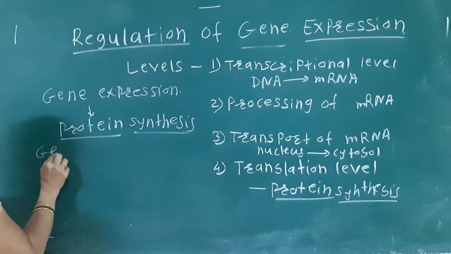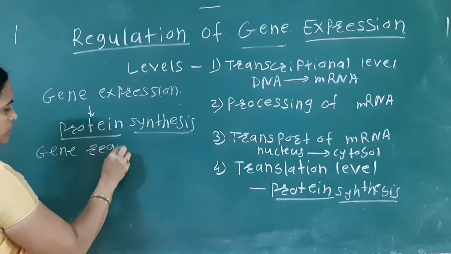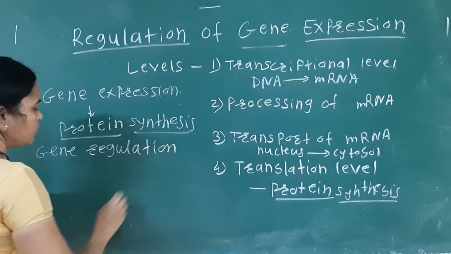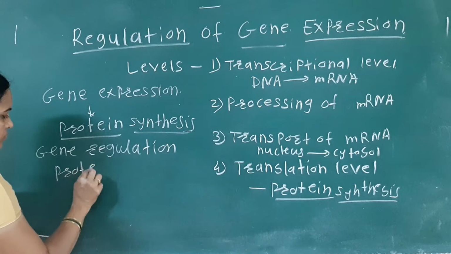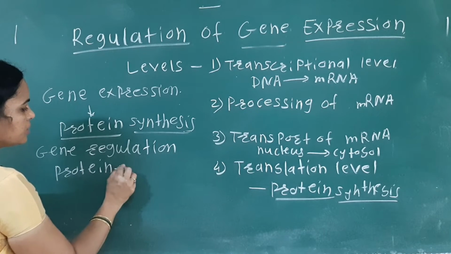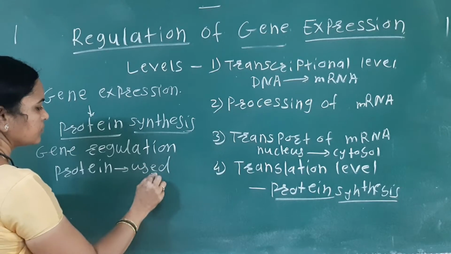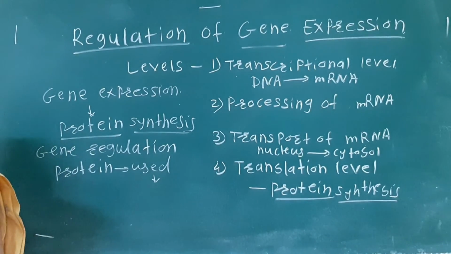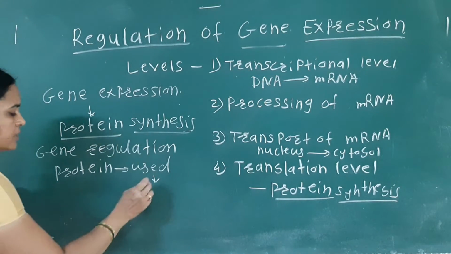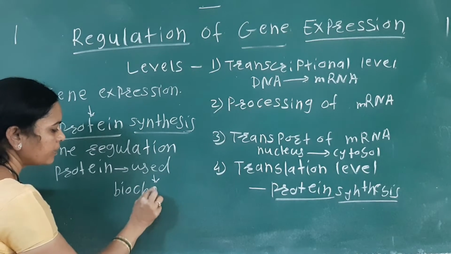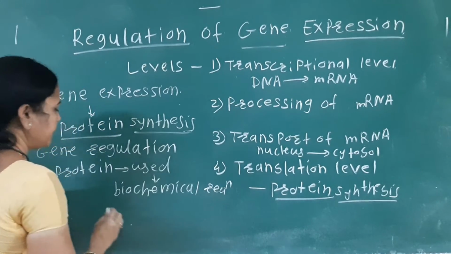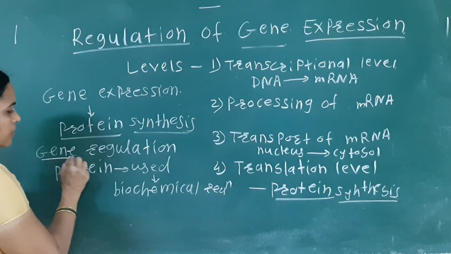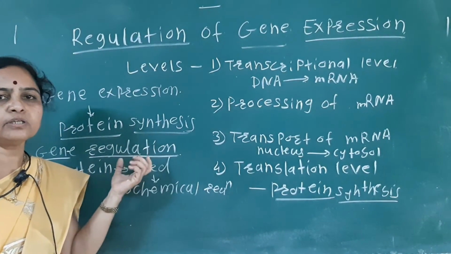Then gene regulation means the synthesized protein is used for some metabolic processes or in biochemical reactions. Okay, so the protein is used in some biochemical reactions. So it is nothing but gene regulation.